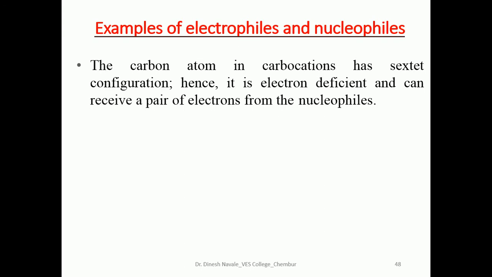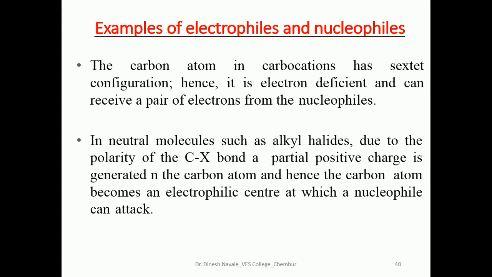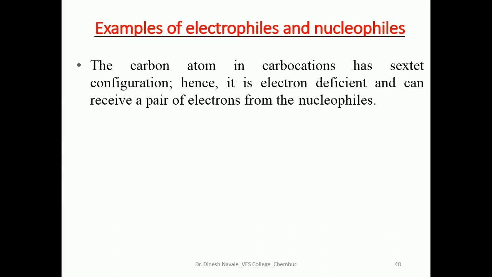So it acts as an electrophile, and nucleophiles attack that electrophilic carbon atom. In a neutral molecule like alkyl halide, due to the polarity of the C-X bond, that carbon becomes the electrophilic center, and a nucleophile can easily attack it, as in the SN1 and SN2 reactions.